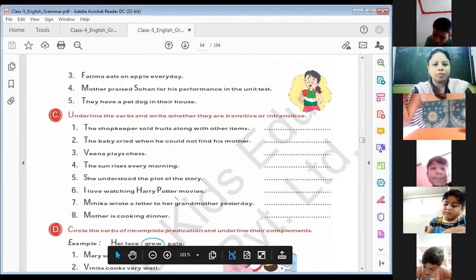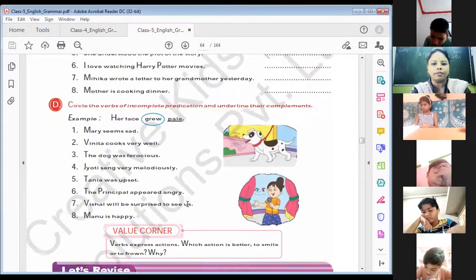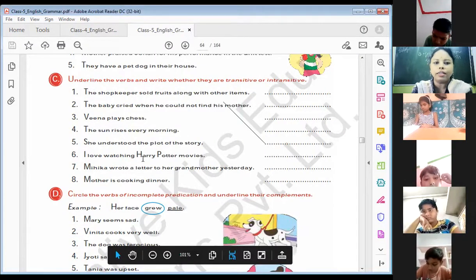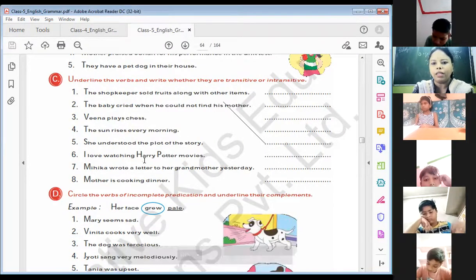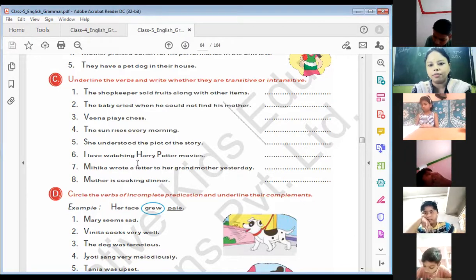The shopkeeper sold fruits. That's a transitive sentence. I hope you understood what is transitive and intransitive. Again, I want to tell you, what is transitive? A transitive sentence is a sentence which is incomplete without an object. These types of sentences are called transitive. And the sentences which do not need any object, which are complete without any object, are called intransitive.